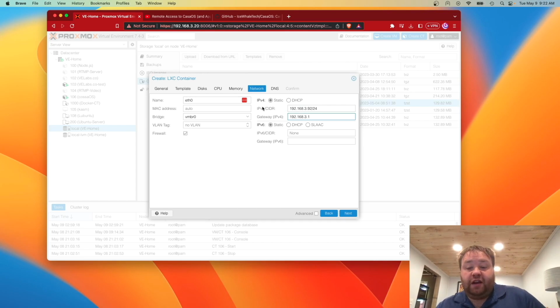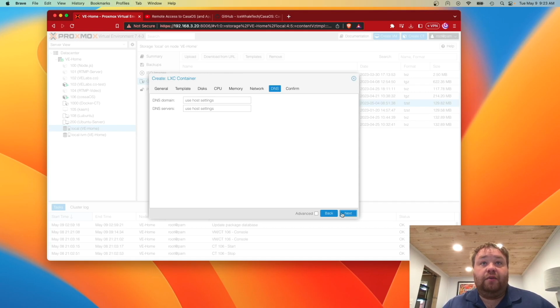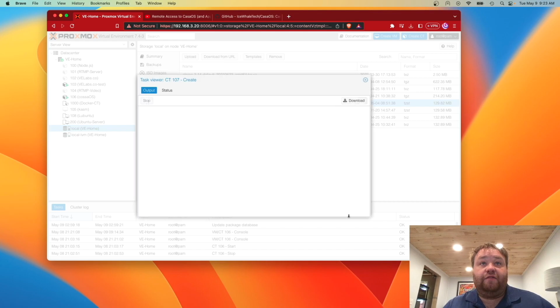And in my setup, I also need to change the bridge. This most likely won't be the case for you unless you have multiple networks set up on your server. My router is set up to have a separate VLAN for Proxmox and containers and whatnot, so I need to select that. Now I'm going to hit next, and I'm going to hit next because we'll use our host DNS settings, and I'm going to hit finish.